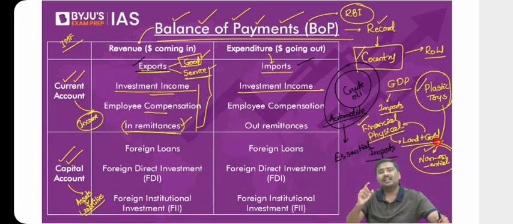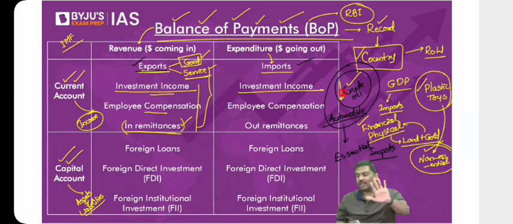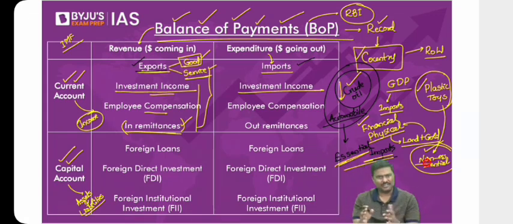For example, crude oil. How can you control the import of crude oil? Promote usage of more and more electric vehicles. I hope you understand. Promote more and more production of renewable energy, such as solar energy, wind energy. And by doing that, can we reduce the import dependence on crude oil or not? Can we reduce the import dependence on essential imports or not? Answer is yes.